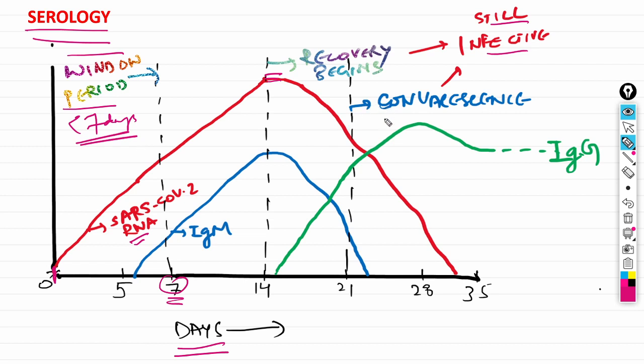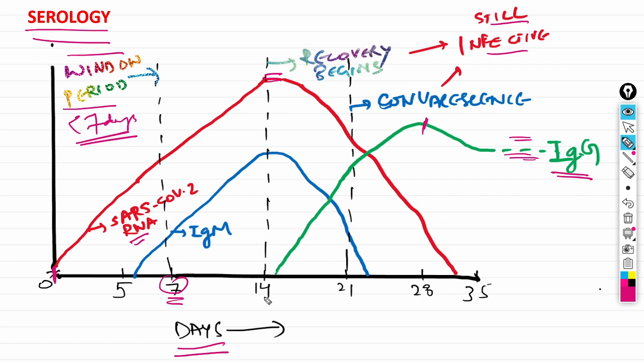7 days. This is the window period. Talking about IgG, which is denoted in green, the IgG will start increasing from day 14, will have a peak at about day 28, and then slightly decline and reach a plateau.